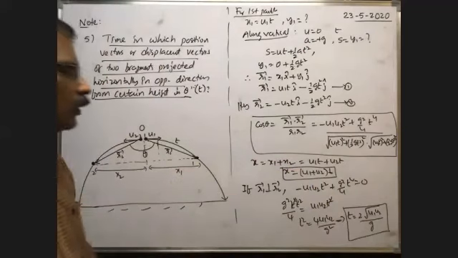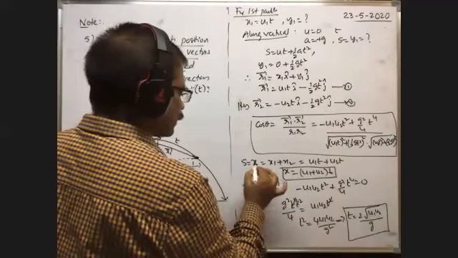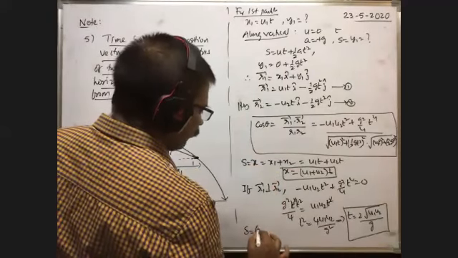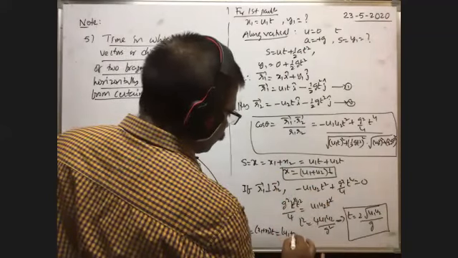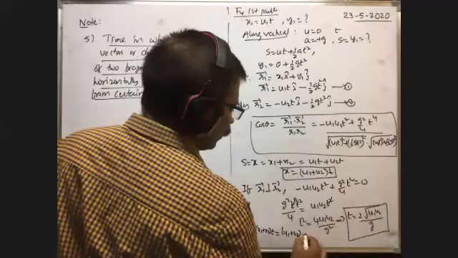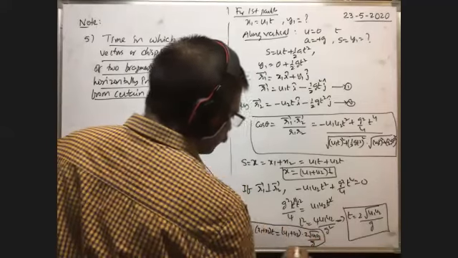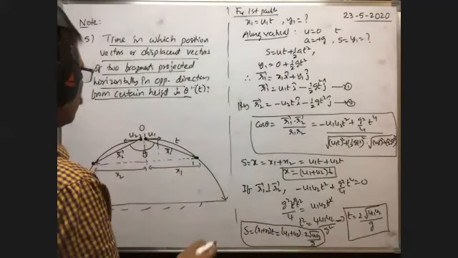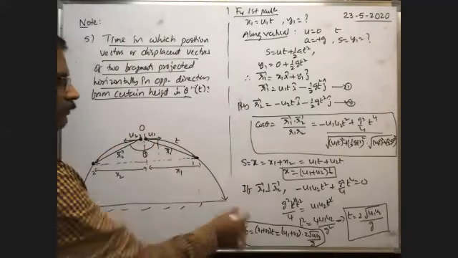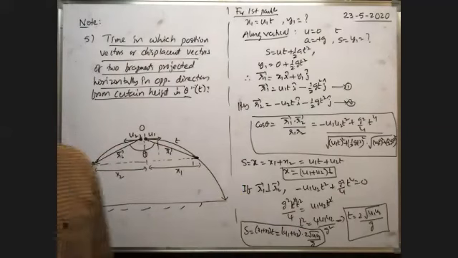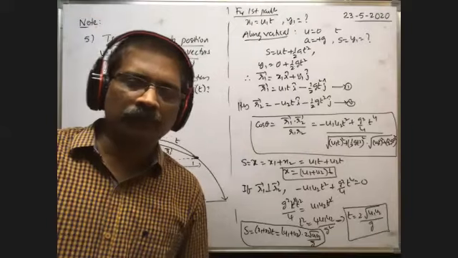At that time, what is the separation between the two particles? Separation s or x is equal to the same formula, x1 plus x2, that means u1 plus u2 into t, with t equal to 2 root u1 u2 by g. So this is the separation between the two particles after the angle between the displacement vectors or position vectors is equal to 90. This is the formula. In this way you have to do it. So this concept is also important.